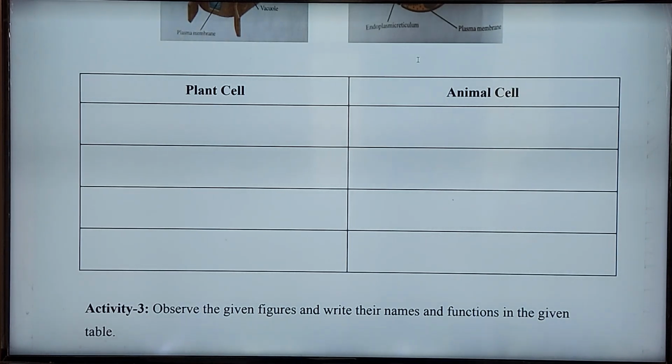The proteins which are synthesized are carried to the Golgi apparatus. So the proteins reach the Golgi bodies, and before secretion, the important food substances can be stored in the Golgi bodies.